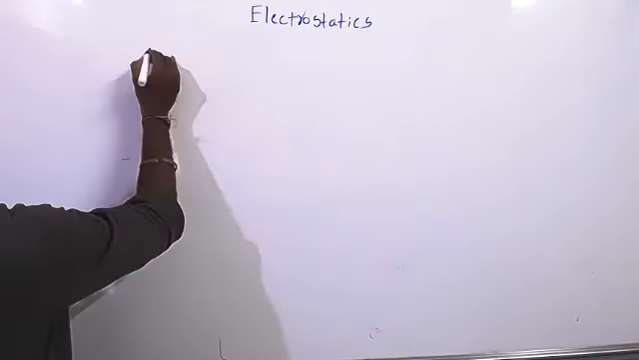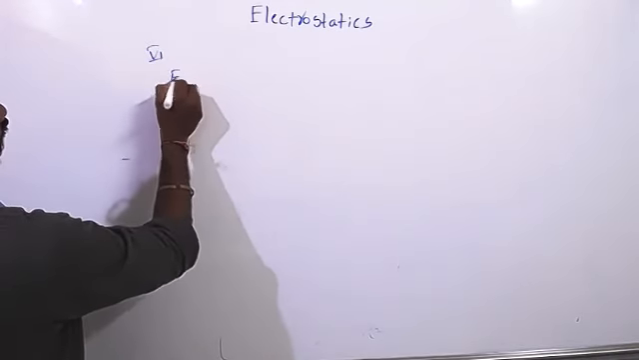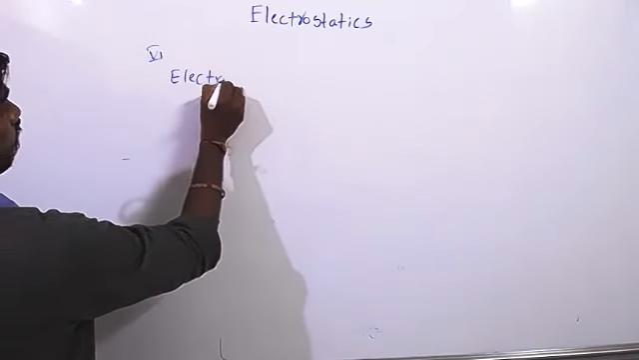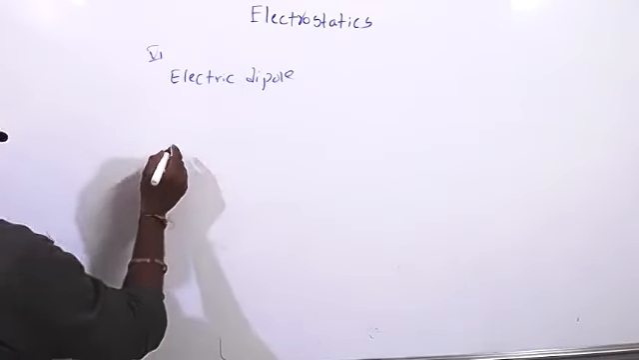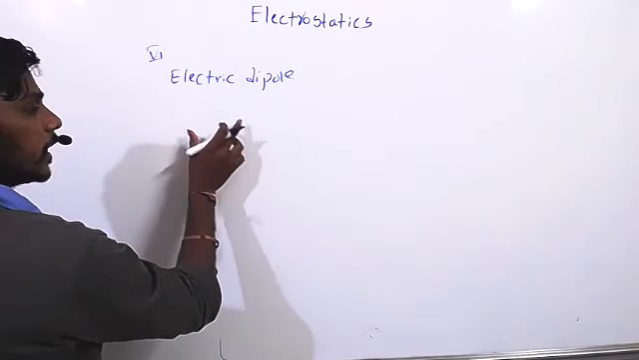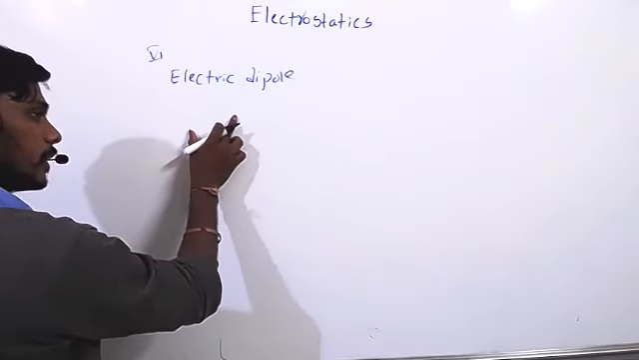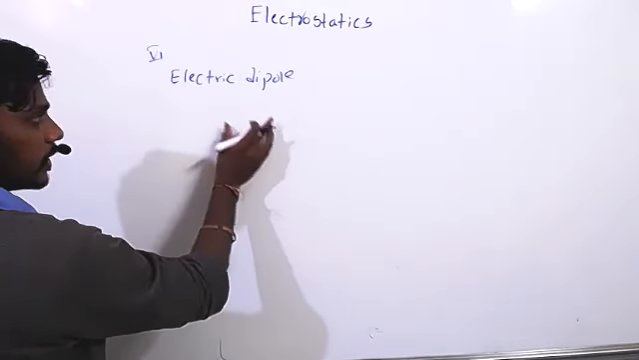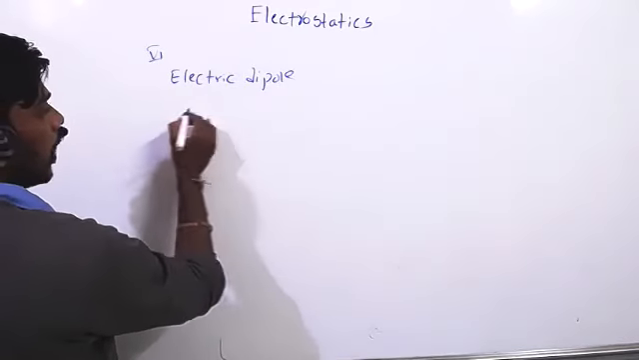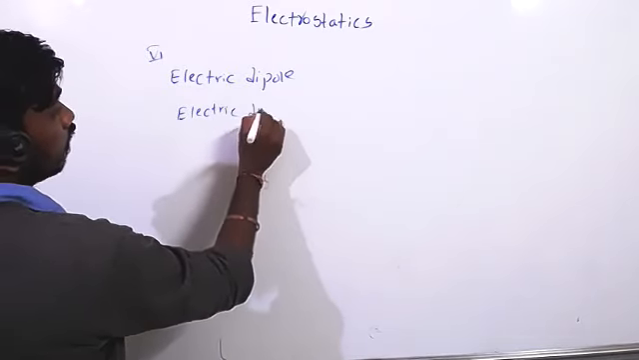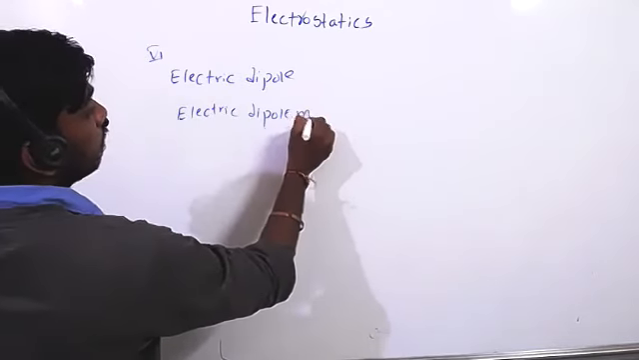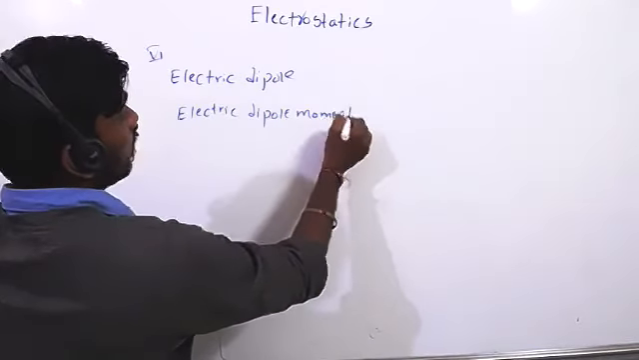Next, the sixth concept is electric dipole. We know an electric dipole is two charges equal in magnitude, opposite in nature, separated by a very small distance. And the next one is electric dipole moment. Very important it is.